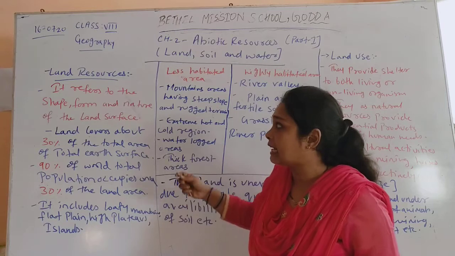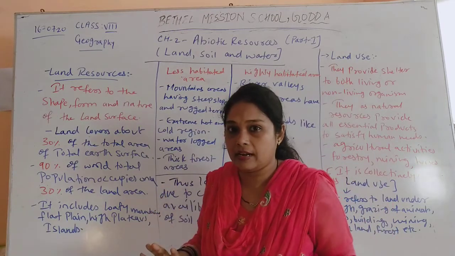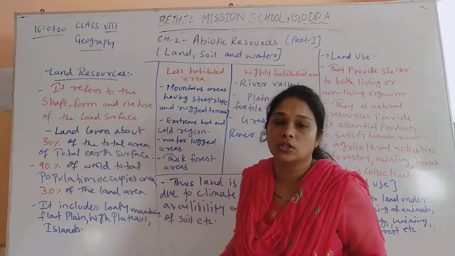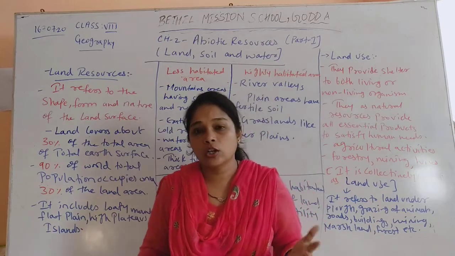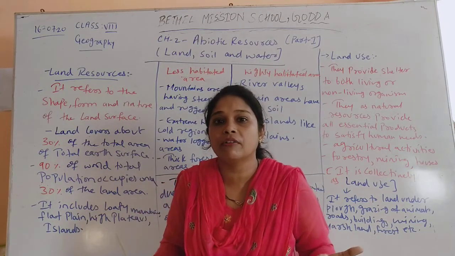And as we have seen, land is an abiotic resource. Over here when we talk about the land area on earth, as we know, 71% of our earth is covered with water.